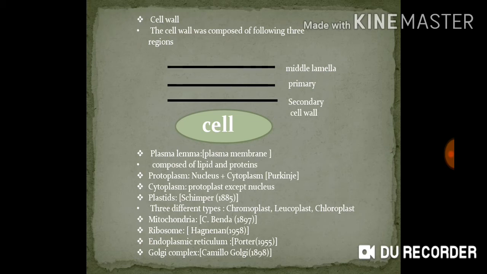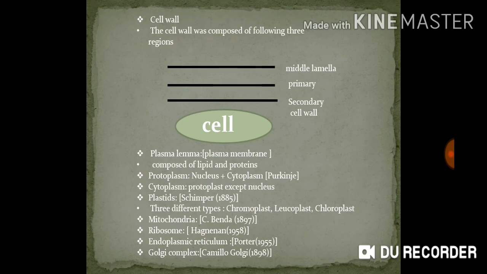And it was discovered by Schimper in 1885. There are different types of plastids, namely chromoplast, leucoplast and chloroplast. Chromoplast is the colored body, hence colored plastid. The pigments present in the chromoplast belong to the carotenoid groups. Examples are carotene and xanthophyll.